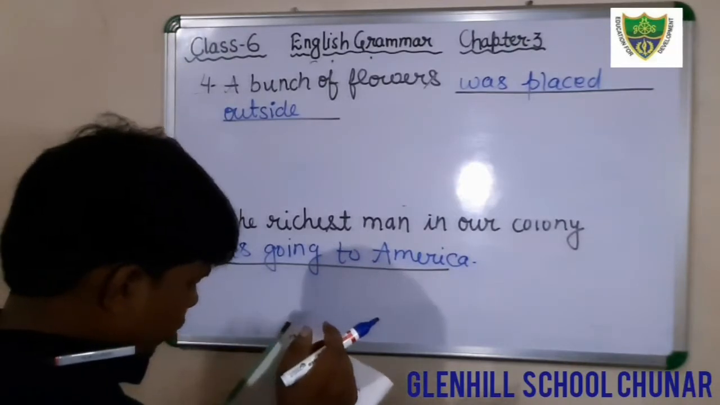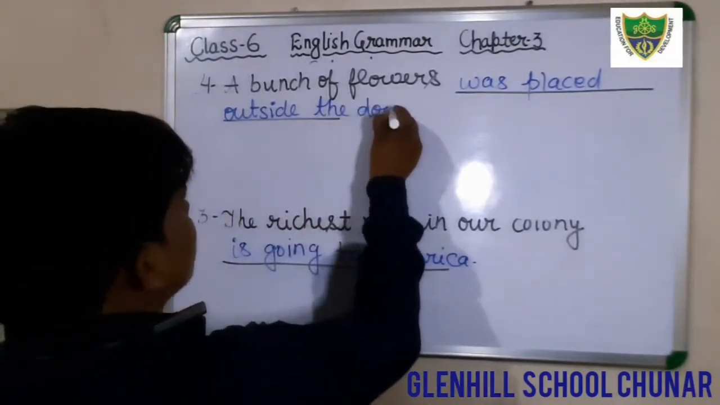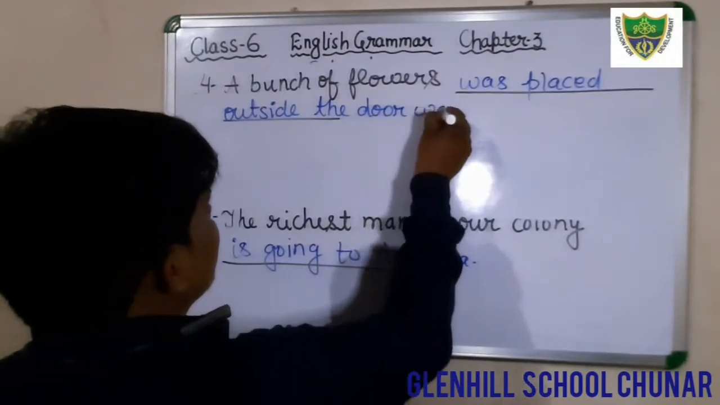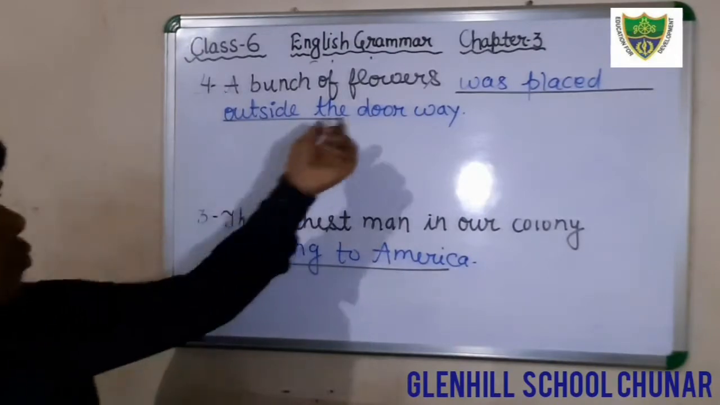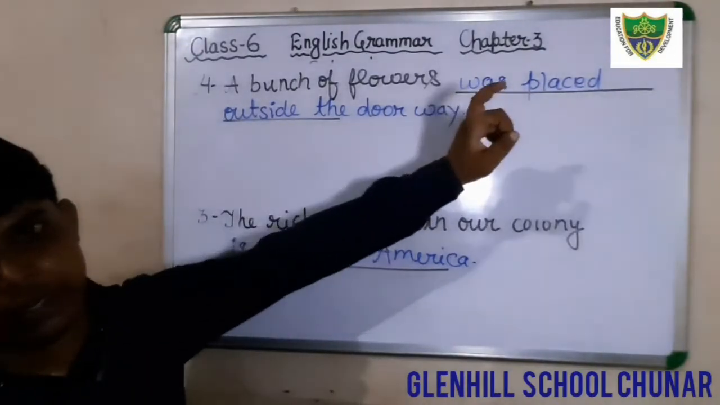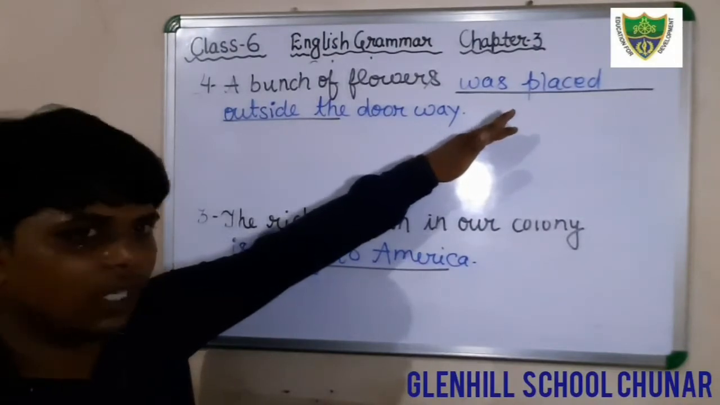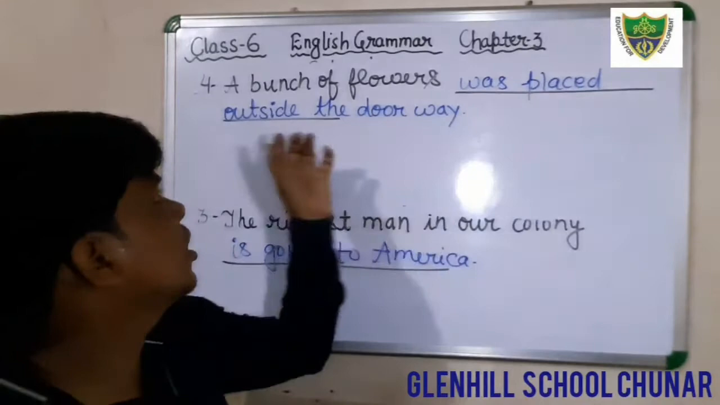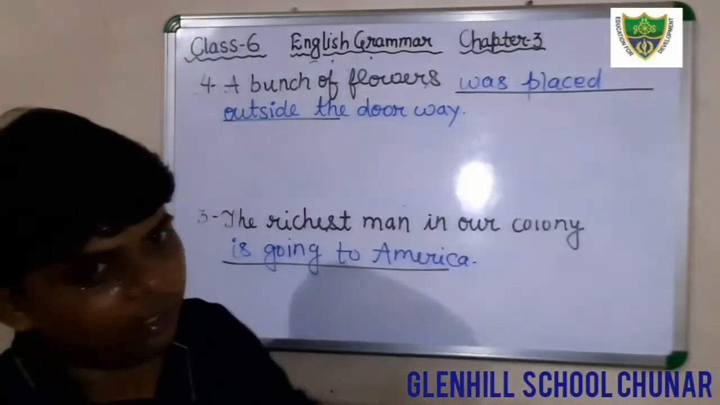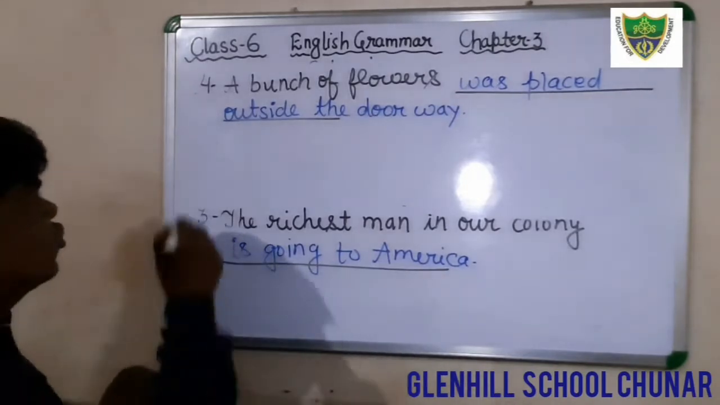The doorway. Just see: the bunch of flowers was placed outside the doorway. Okay, this is the appropriate predicate used in this sentence. So just fill in your book, was placed outside the doorway. Okay, next question we will see. Question number 5.